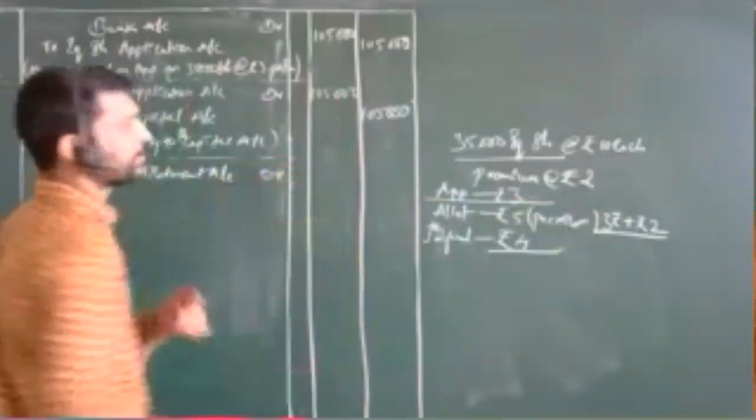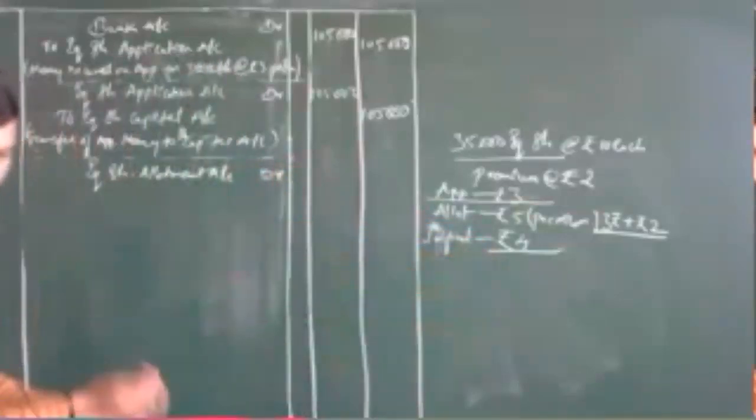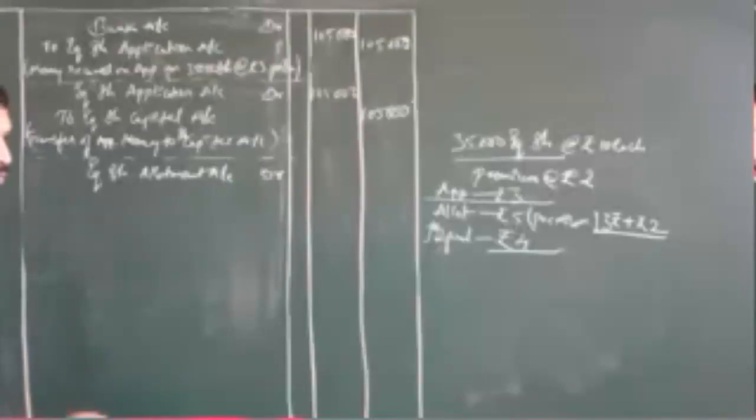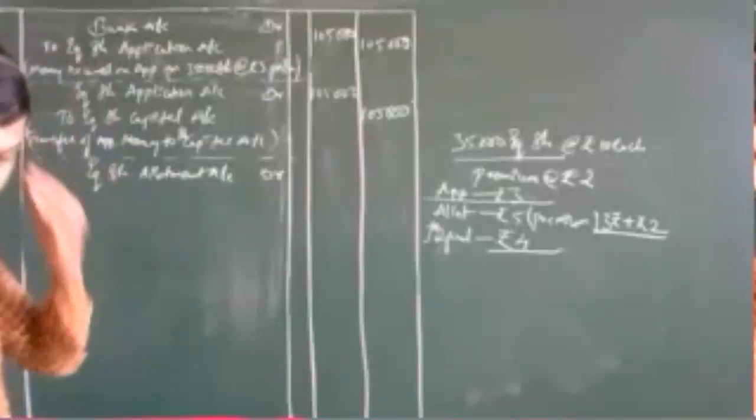Check it out, 35,000 into 5, how much is it? Please check, 35,000 into 5, what will be the amount? 1,75,000.